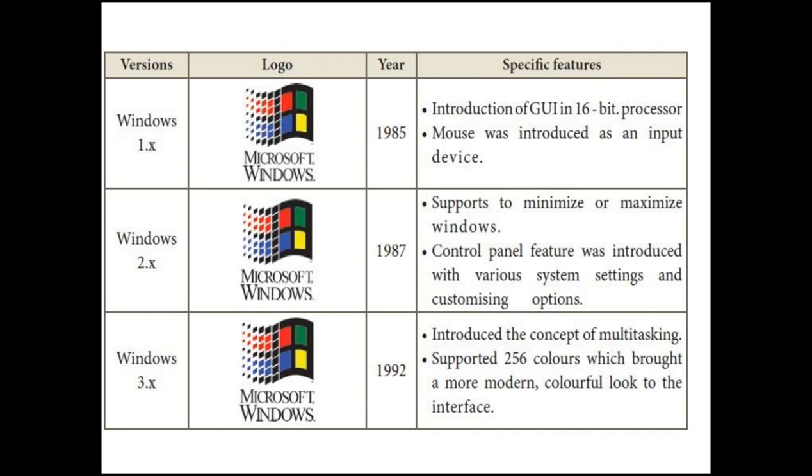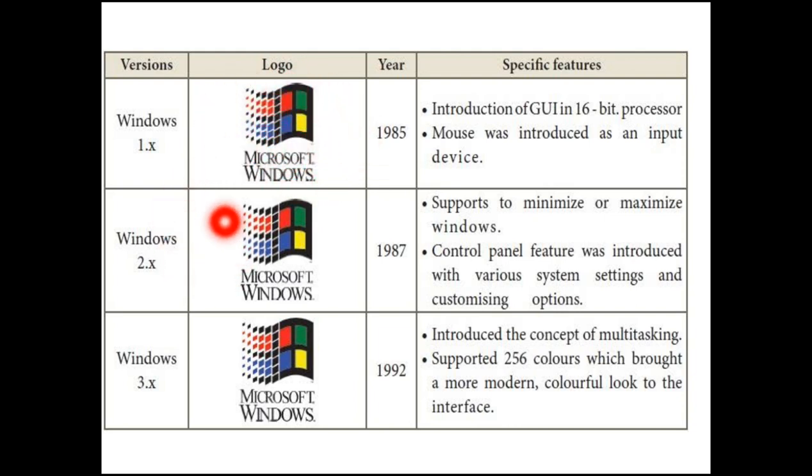The first Windows operating system version is version 1.x, that is Windows 1.x. This is the logo of Microsoft Windows and it was invented in the year 1985. It has specific features like the introduction of the GUI, that is graphical user interface, in a 16-bit processor. Mouse was introduced as an input device in this version. This is the first version of Microsoft Windows.